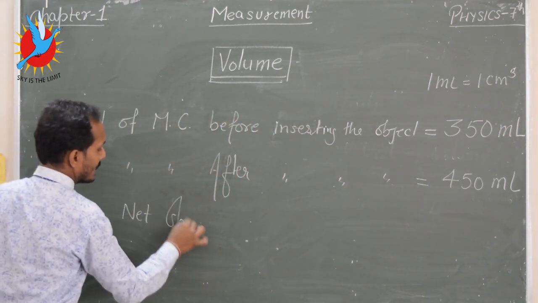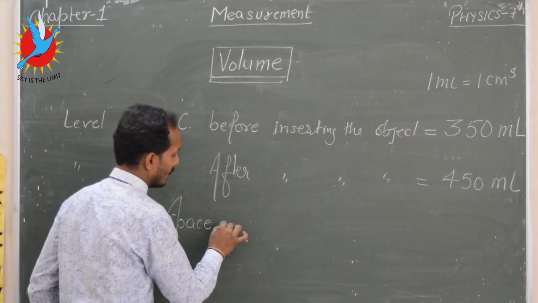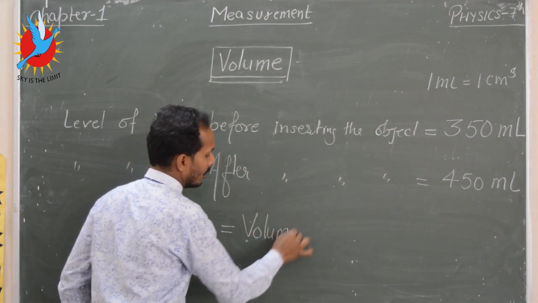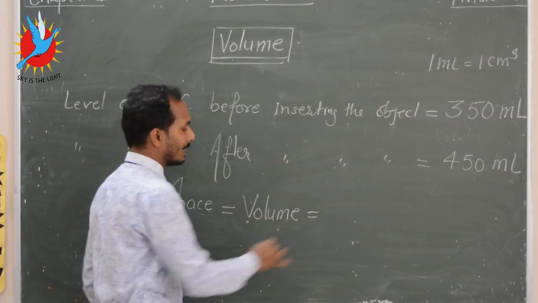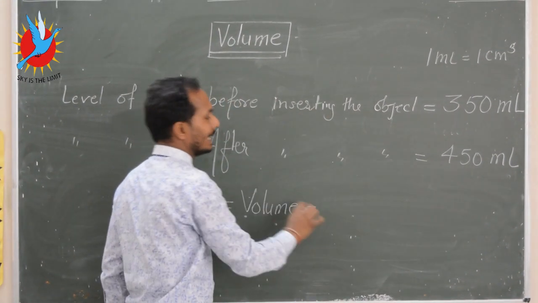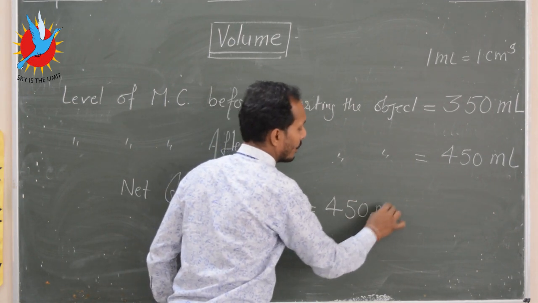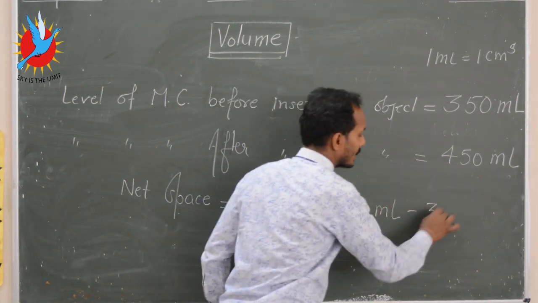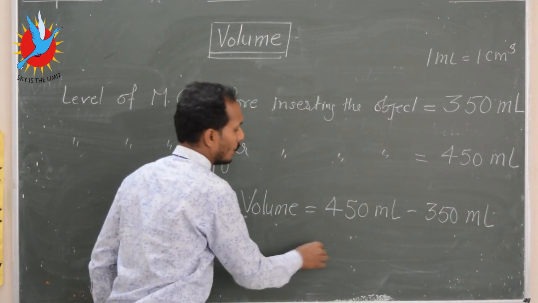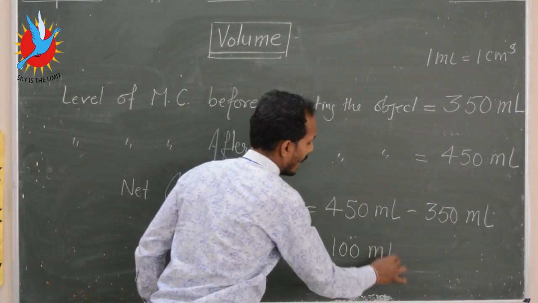So the net space occupied by the object, it means the net volume of the object, is equal to the final reading minus the initial reading. It means 450 ml minus 350 ml, which is equal to 100 ml.